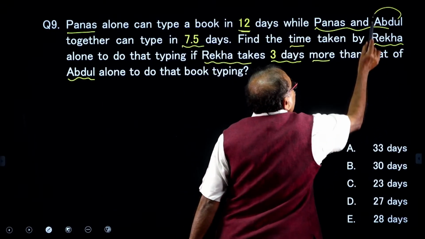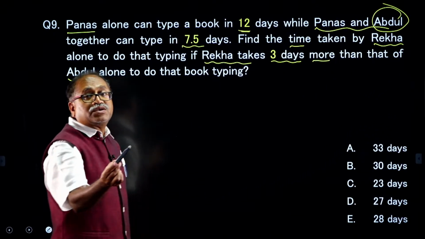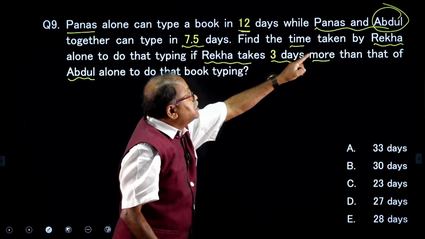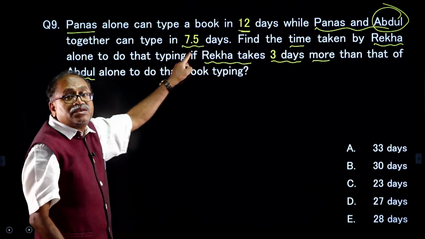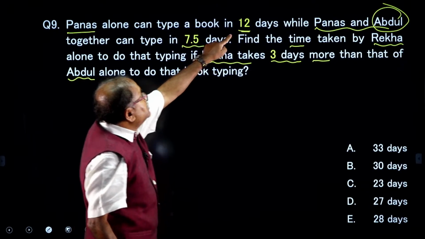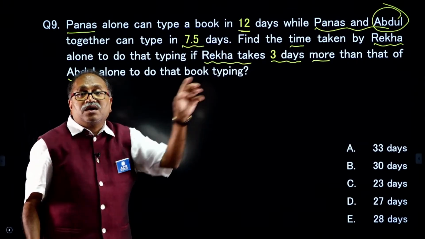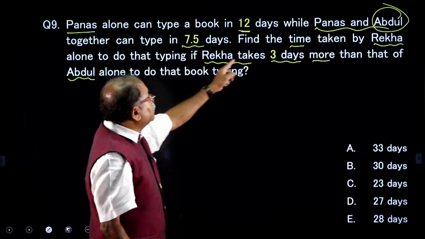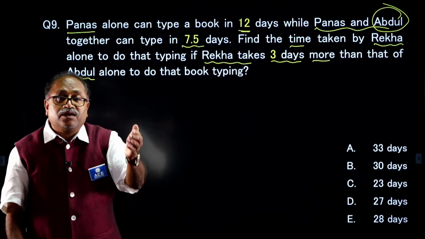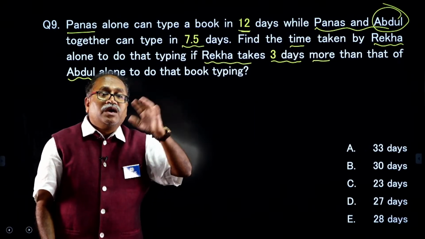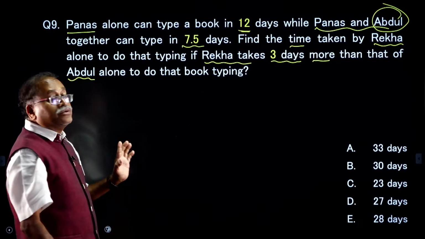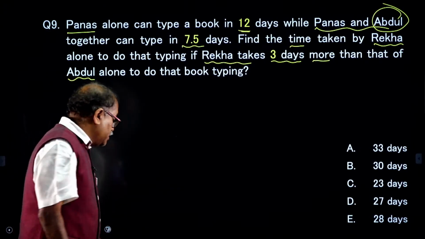I do not know how many days Abdul takes. I know Panas takes 12 days, and Panas and Abdul together take 7.5 days. Using these two pieces of information, I can get the number of days taken by Abdul, and Rekha takes 3 days more than the time taken by Abdul. By adding 3 to that, I will get the answer. Right, my dear friends? Yes.